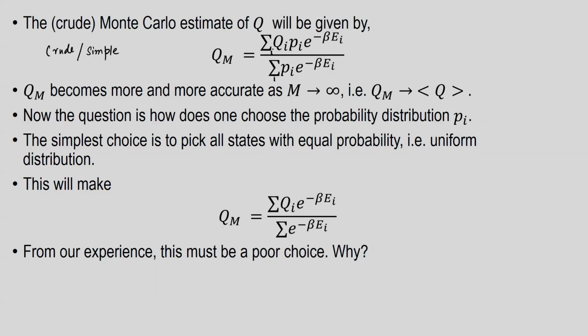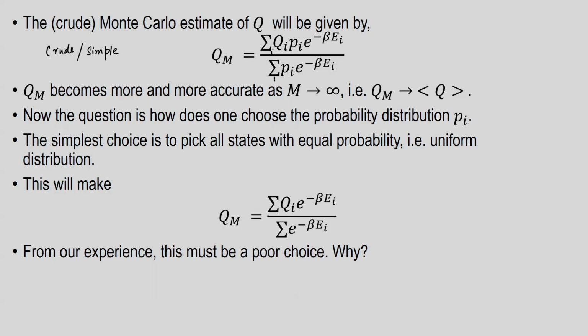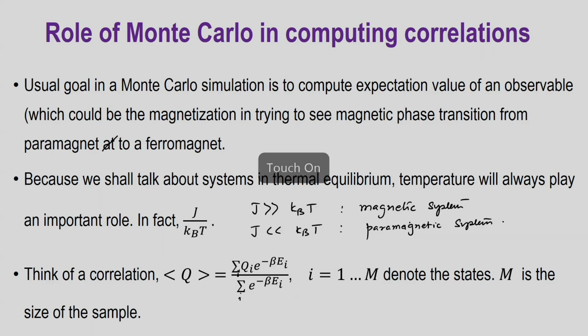So, that tells you that if you take a random distribution, which means a uniform distribution with equal probability, then p_i can be taken to be 1, and then this Q_M reduces to a particularly simple form, which is Q_M equal to again this sum over i with exponential minus beta E_i. Just to remind you every time, beta is equal to 1 over kT, that is the convention that is used.